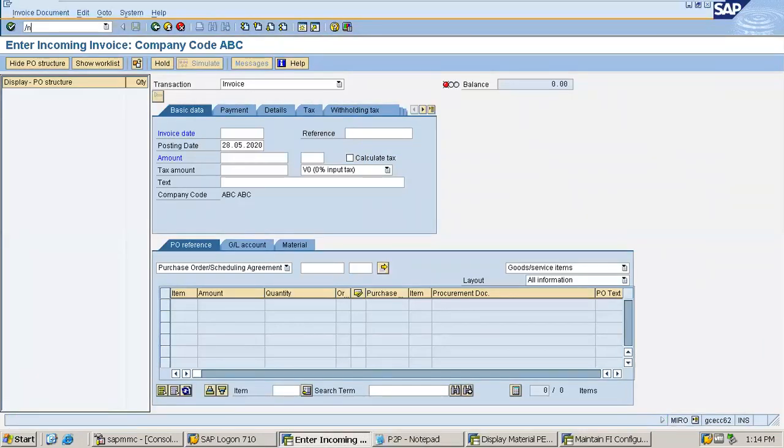Why? Because there are some display changes. ME23N is the transaction in order to display the purchase order.